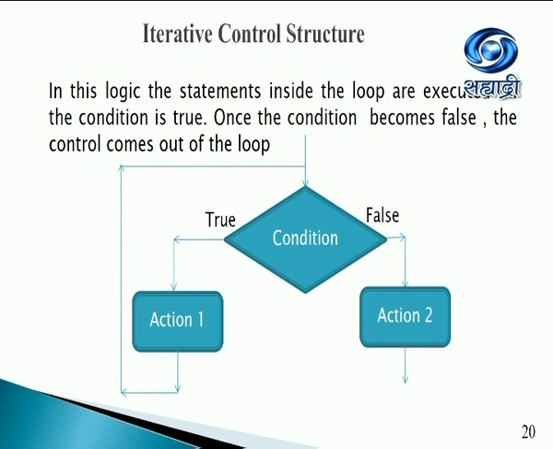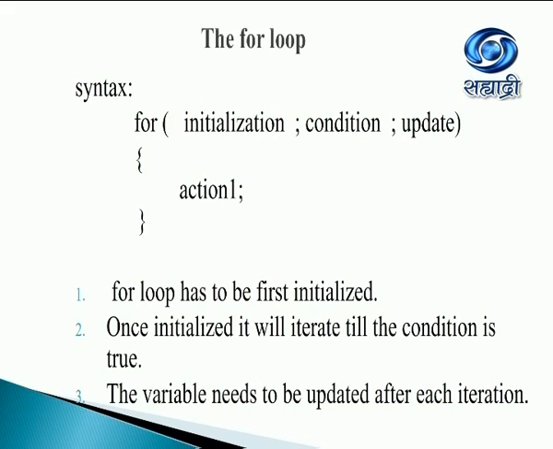Iterative logic means looping. Looping means an action has to be performed till the condition remains true. Once the condition becomes false, the loop is broken and we can go to the second action. To achieve this, C++ has the for control structure. The for control structure initially has the initialization part where we initialize the variable. Then the condition, which tells me up to what point I need to reach, and the update, which means the increment or the decrement. Action is whatever action that I need to perform in that for control structure.